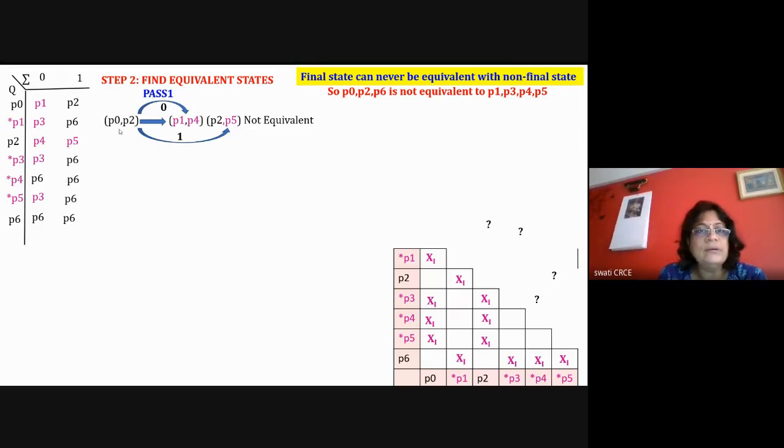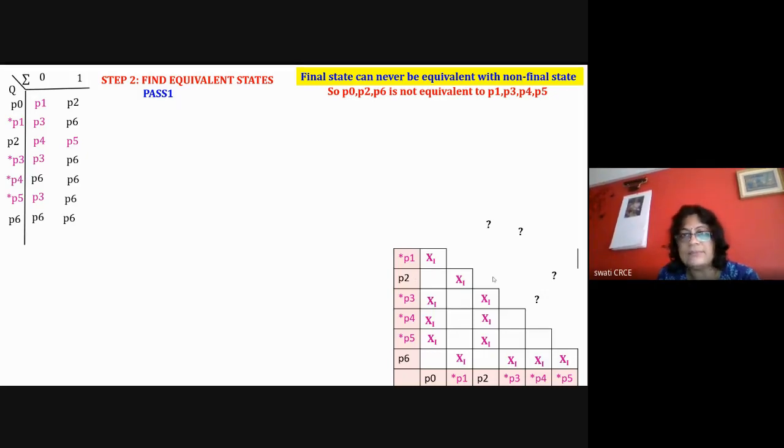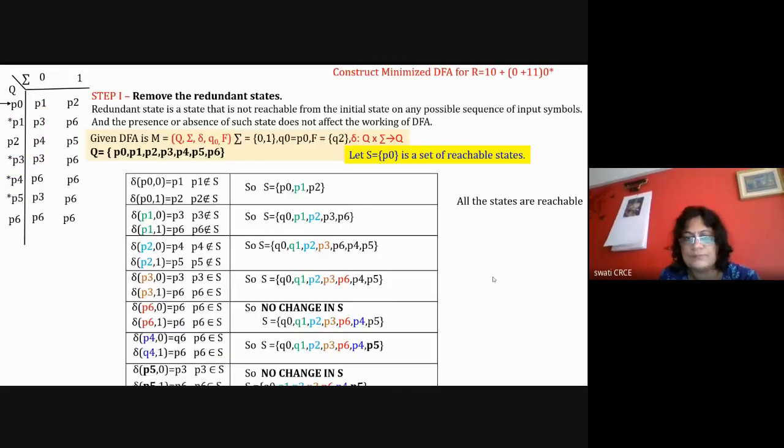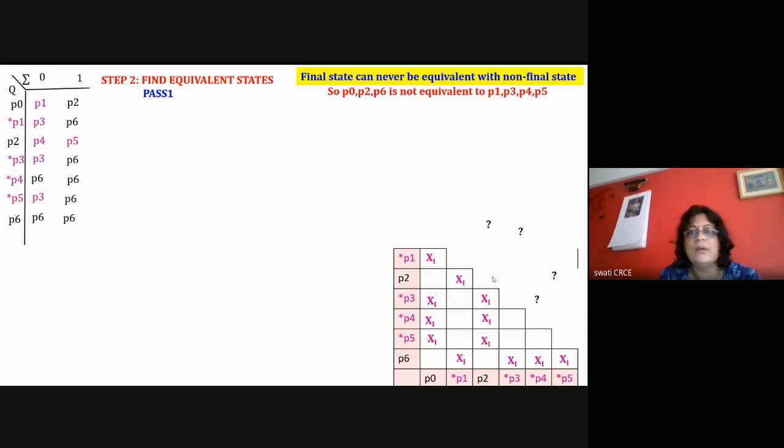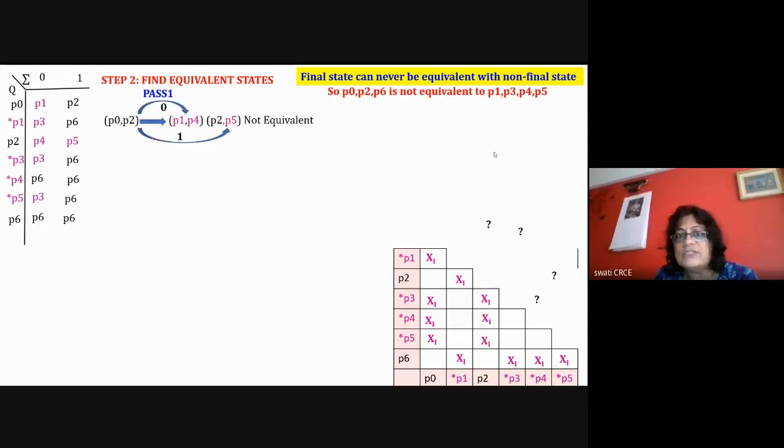Now here P0. So I'm saying that P0, P2, P6 are not equivalent with P1, P3, P4, P5. So I'm writing all this in the first pass only. P0 is non-final and P1 is final, so X, it is not equivalent. P0 is not equivalent with P3, P4, P5.